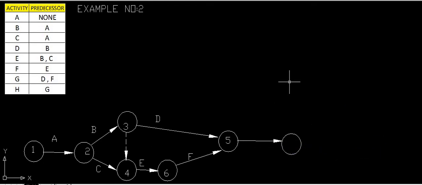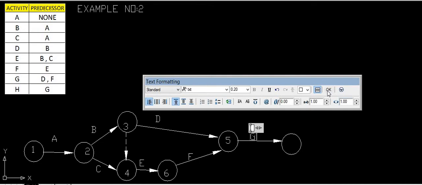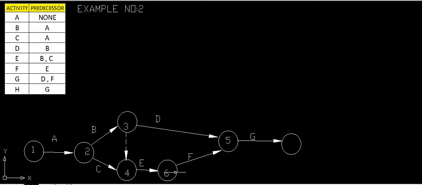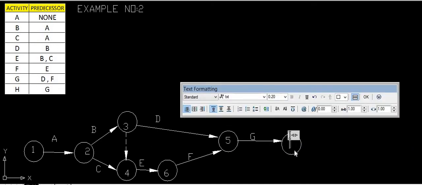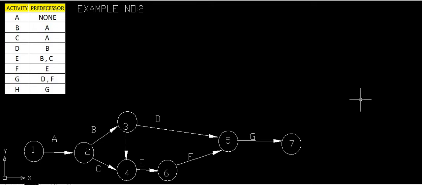And we will call this G. Again we will give this serial number 7. So here up to 6, that is 1, 2, 3, 4, 5, 6 and 7. What is next? H.